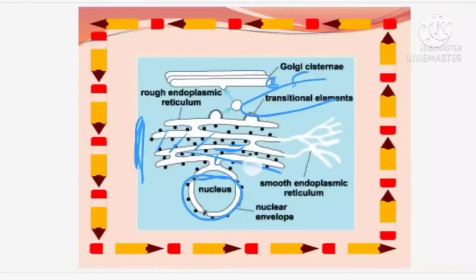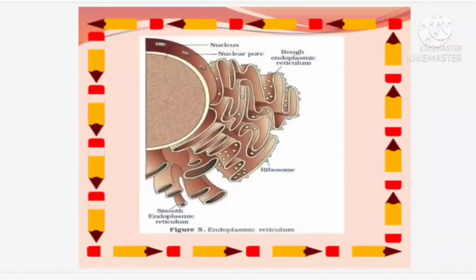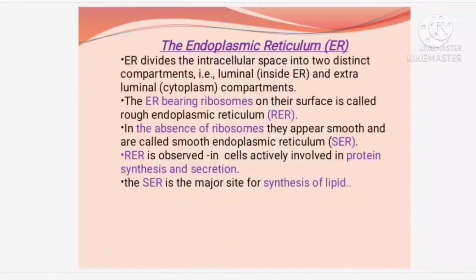If the ribosomes are present in the endoplasmic reticulum, we call it rough endoplasmic reticulum, and if the ribosomes are absent, we call it smooth endoplasmic reticulum, okay. So this one you can find is smooth, because what is not there? The dots are not there. Ribosomes are absent, so it is smooth endoplasmic reticulum, and this one is your rough endoplasmic reticulum, okay. So these are the structures of endoplasmic reticulum.